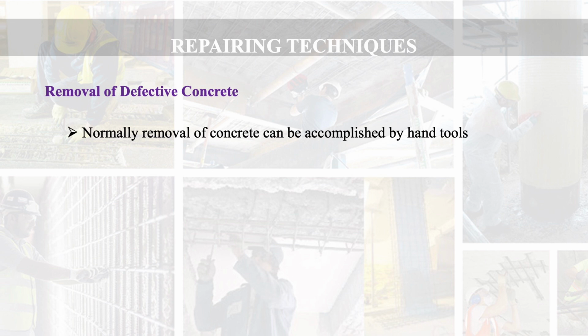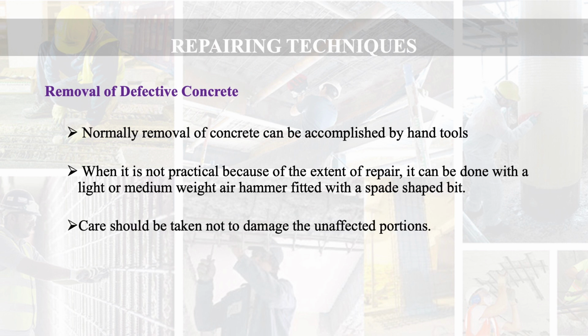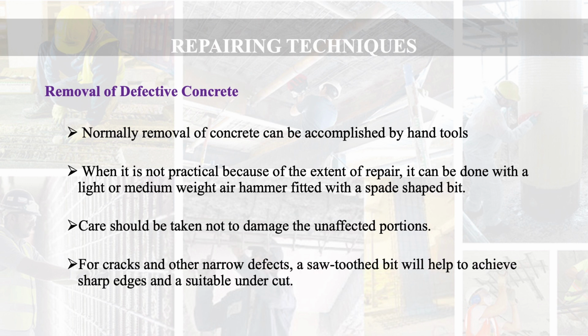Normally, removal of concrete can be accomplished by hand tool. When it is not practical because of the extent of the repair, it can be done with a light or medium weight air hammer fitted with a spade shaped bit. Care should be taken not to damage the unaffected portions of the concrete. For cracks and other narrow defects, a saw-toothed bit will help to achieve sharp edges and a suitable undercut.